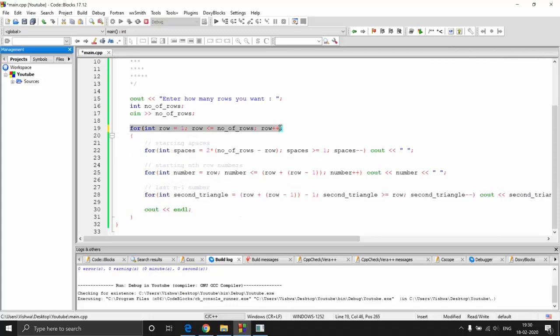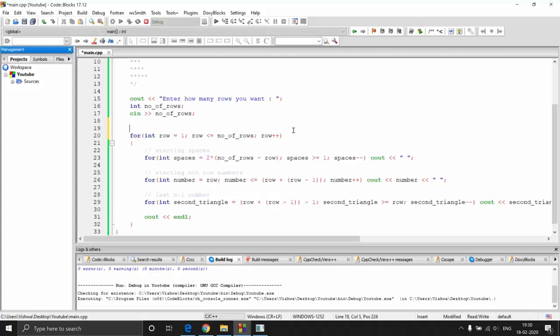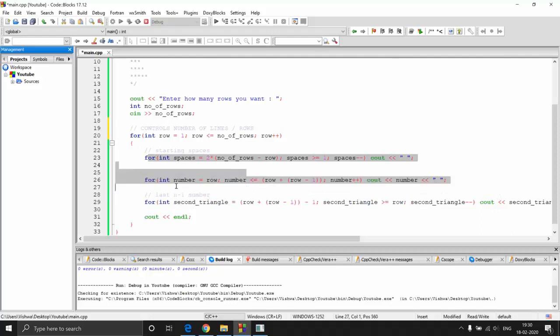Again, for a review, this first for loop, that is the outer for loop, let me write it above. The outer for loop controls the number of lines or rows, and the content is always controlled by the inner for loop or loops. It depends. In this one, it took 3 loops for controlling the data, but if it was a simpler pattern such as the first one, it was only one loop. Whatever it is, the inner loops always control the data, and the outer loop will control the rows or the number of lines.